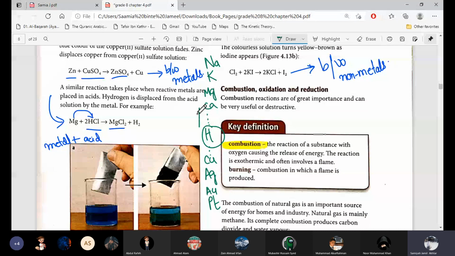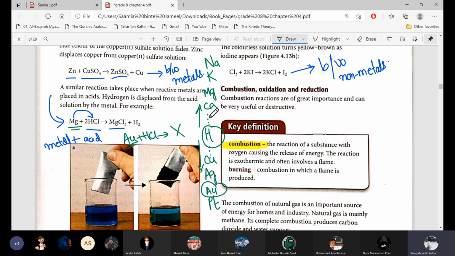So it means that some of the metals are more reactive than hydrogen and some metals are less reactive than hydrogen. So if an acid or water or any hydrogen compound is reacted with a metal which is more reactive than hydrogen, then it will displace hydrogen, otherwise it will not. For example, if we react gold with HCl, there will be no reaction because gold is very, very less reactive than hydrogen, at the end of the reactivity series.